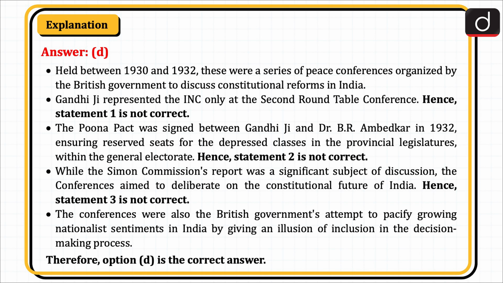While the Simon Commission's report was a significant subject of discussion, the conferences aimed to deliberate on the constitutional future of India. Hence, statement 3 is not correct. The conferences were also the British government's attempt to pacify growing nationalist sentiments in India by giving an illusion of inclusion in the decision-making process. Therefore, option D is the correct answer.